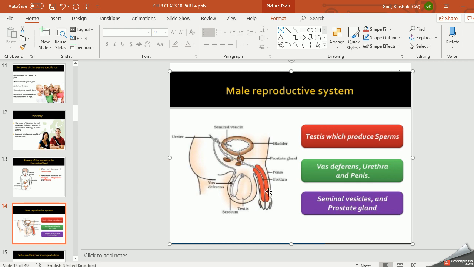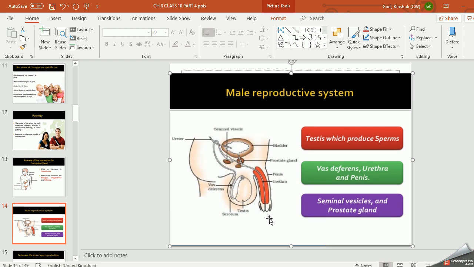That is the indication of secondary sexual character also. Now this urethra is a passage to pass urine. So in boys, these sperms and urine pass through the common passage. That is why it is attached with the urinary bladder also. You can see common opening here. Right? So sperms and urine pass through the common opening. So this is all about male reproductive system.